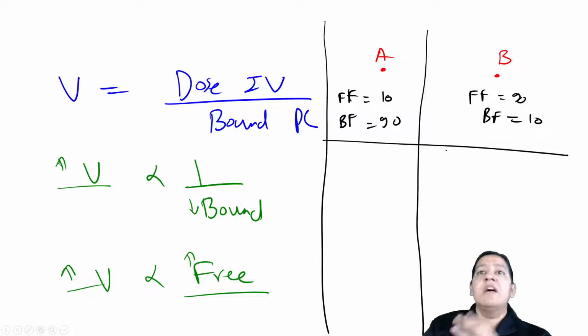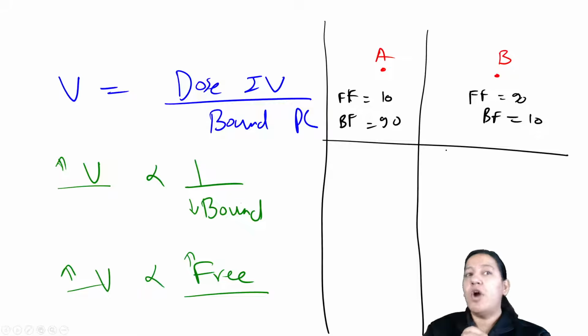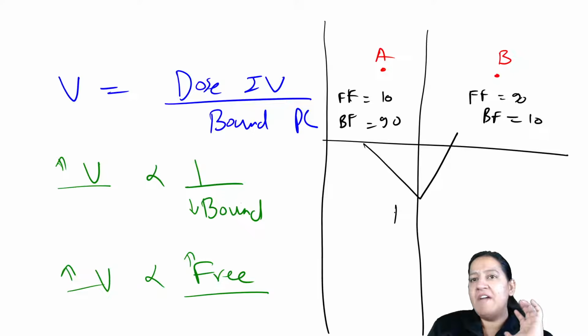So there are two drugs. My question to you: which of the two drugs, A and B, will have high volume of distribution? The formulas are in front of you. Everyone apply the formulas and tell me which drug has high volume of distribution, and which drug has low volume of distribution.